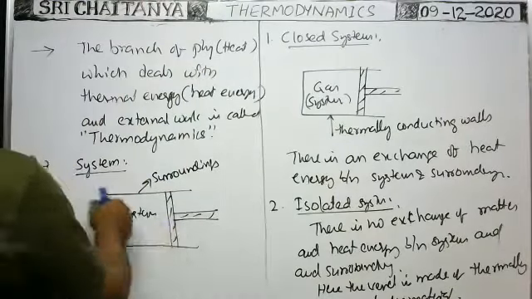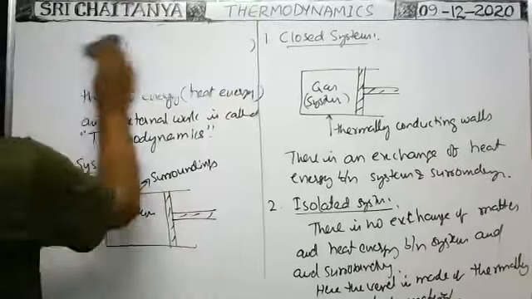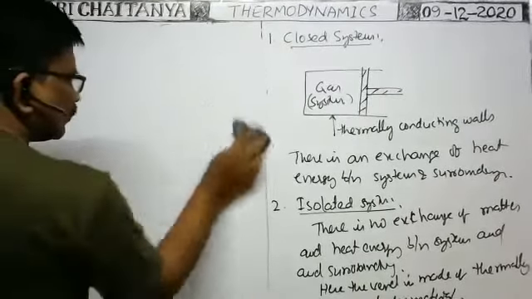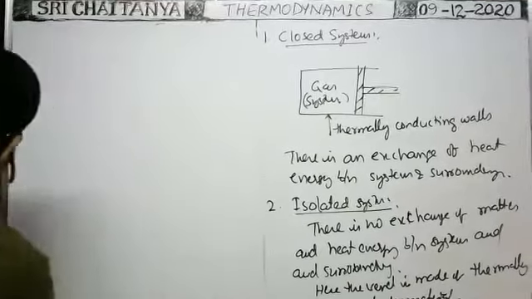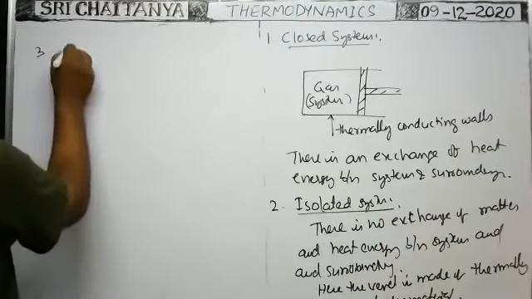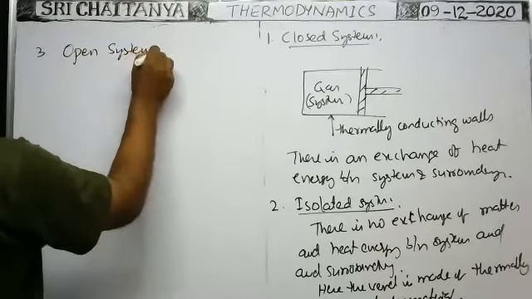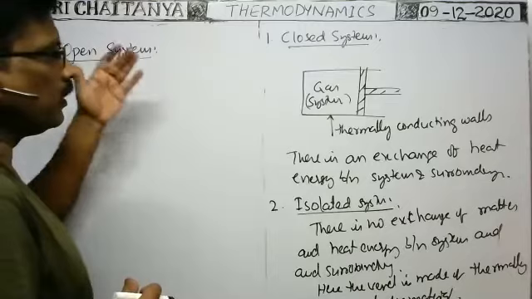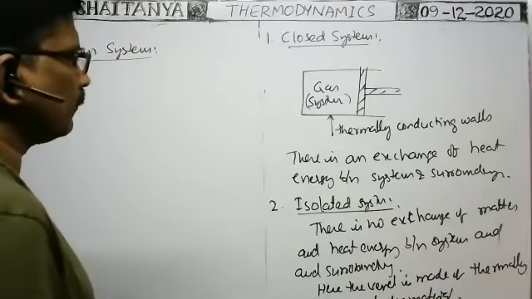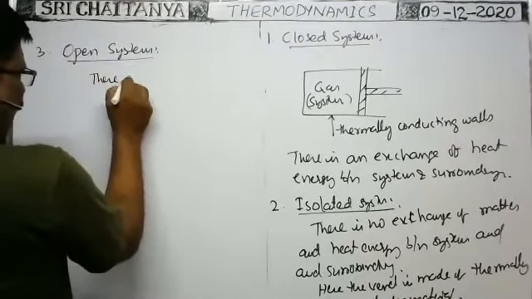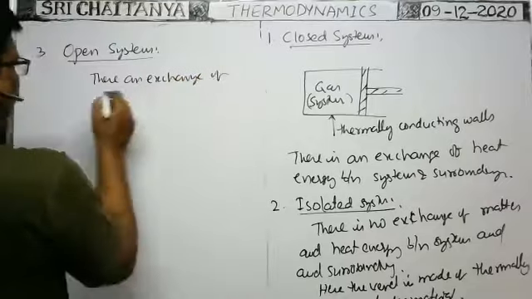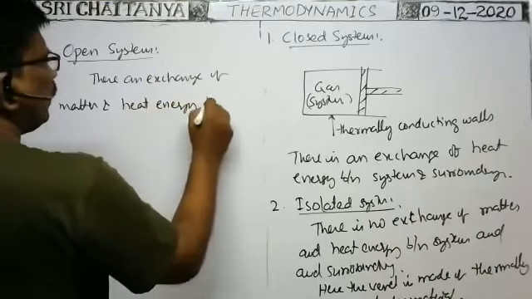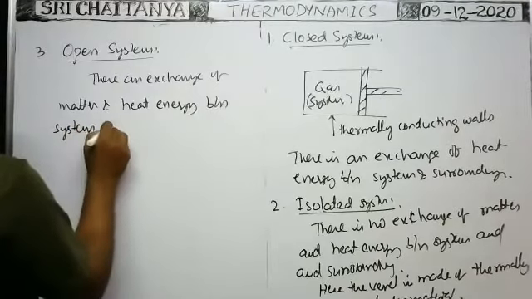Next, open system. The third one. In an open system, there is an exchange of matter and heat energy between the system and surroundings.